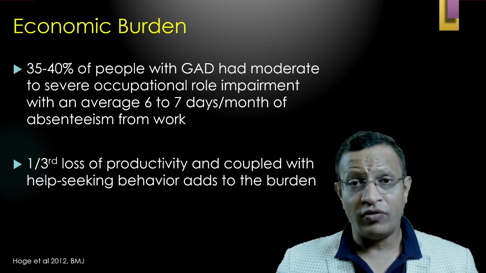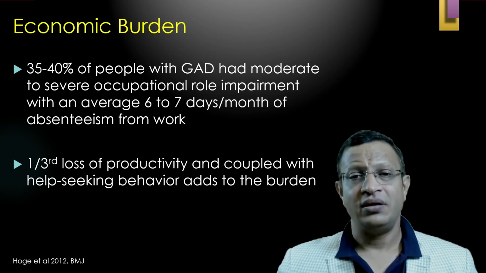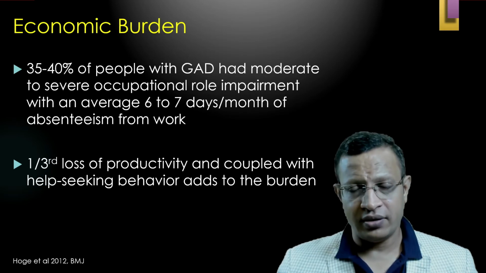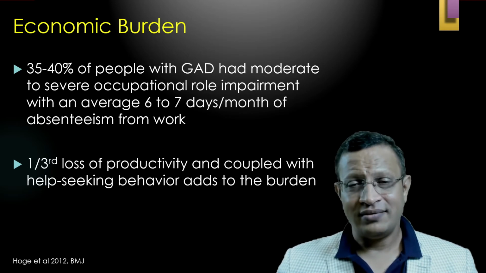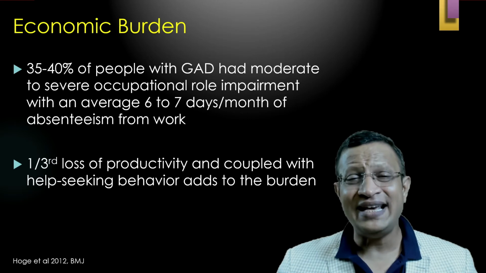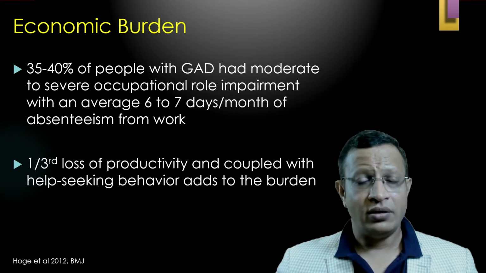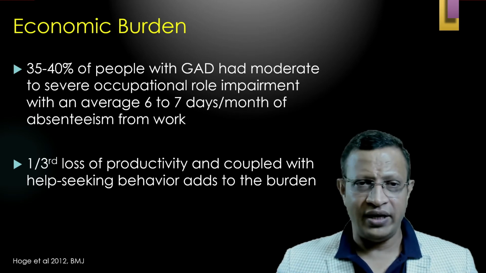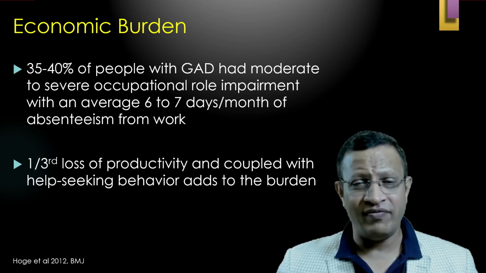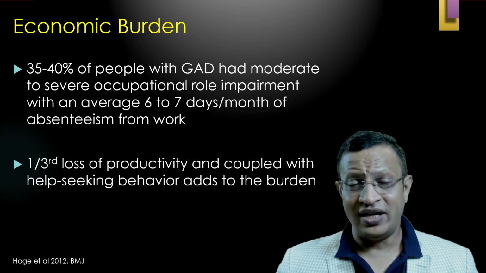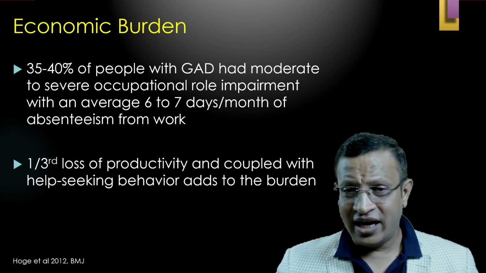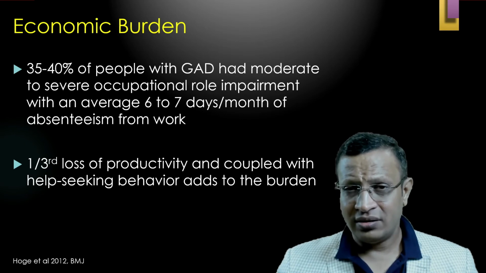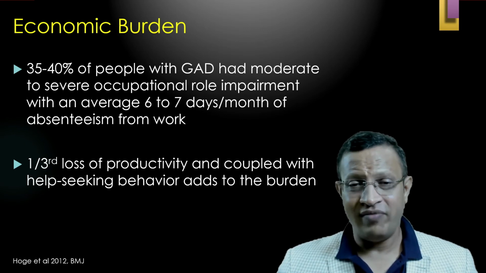Imagine, out of 1 month, if a person is unable to go to work for 1 week, that means 30% disability can easily be attributed. That means over a period of 1 year, you can say one third loss of productivity, coupled with help seeking behavior and also the loss of work burden. So if GAD is present in the national population, one third of the national GDP will be wasted.